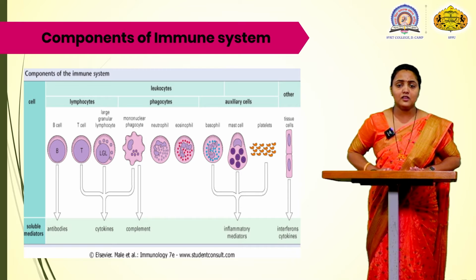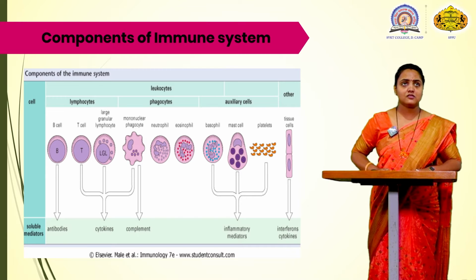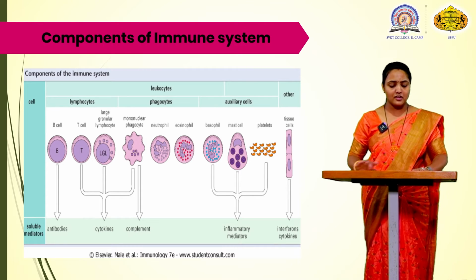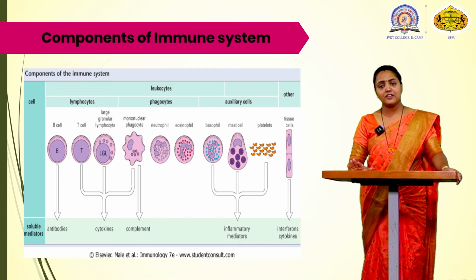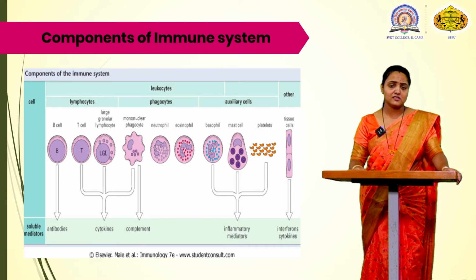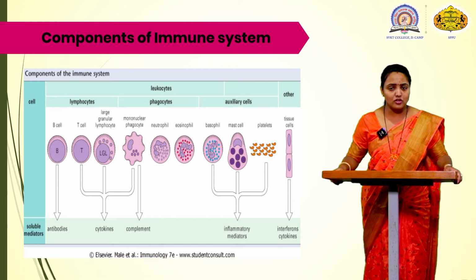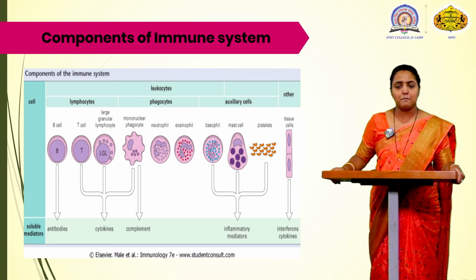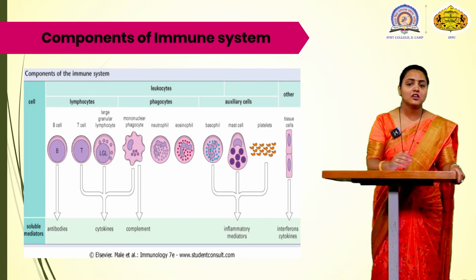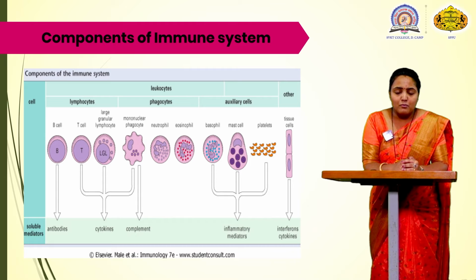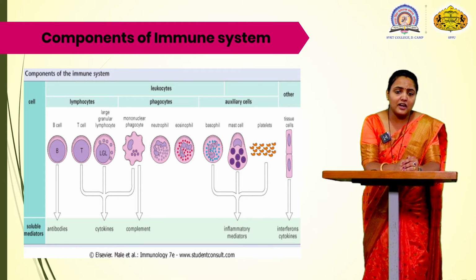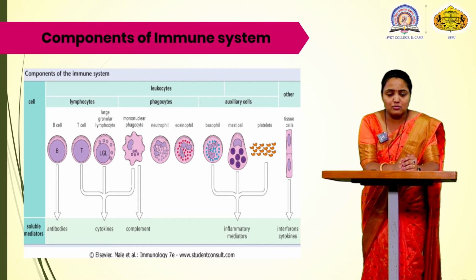When we are seeing about the phagocytes, they are the white blood cells which are present in the body and which engulf the pathogen. The phagocytes include various types of cells: mononuclear phagocyte, neutrophil, eosinophils, basophils, mast cell, and platelets. The mononuclear phagocyte is a type of cell which can take part in the cytokines and also in the complement system.